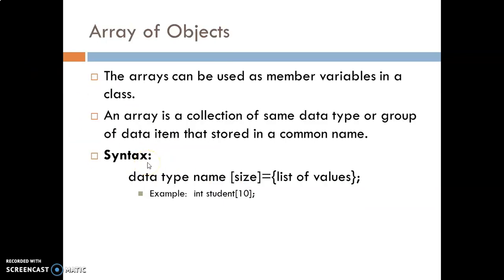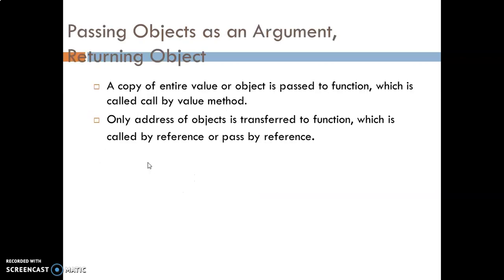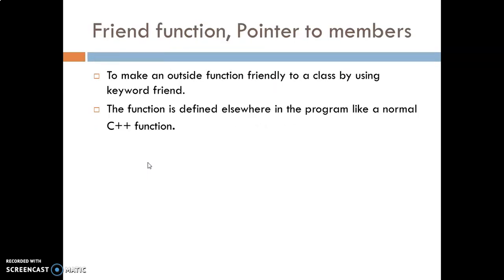Array of objects is similar to the array. Passing an object as an argument and returning an object, this topic we have already learned in the array also.